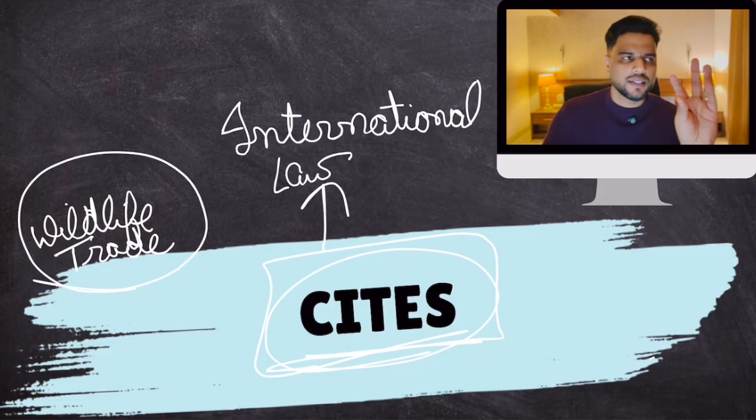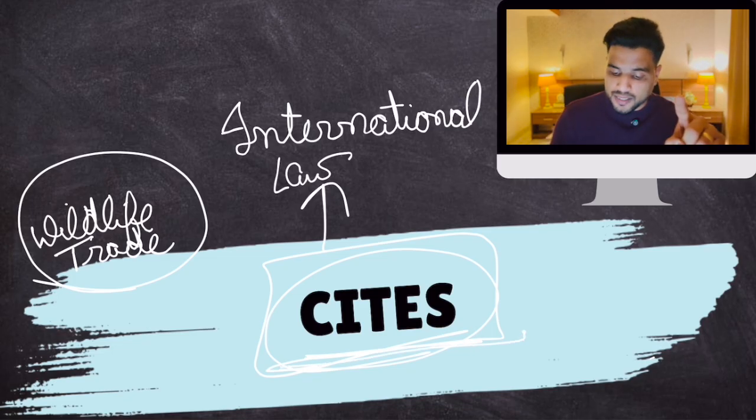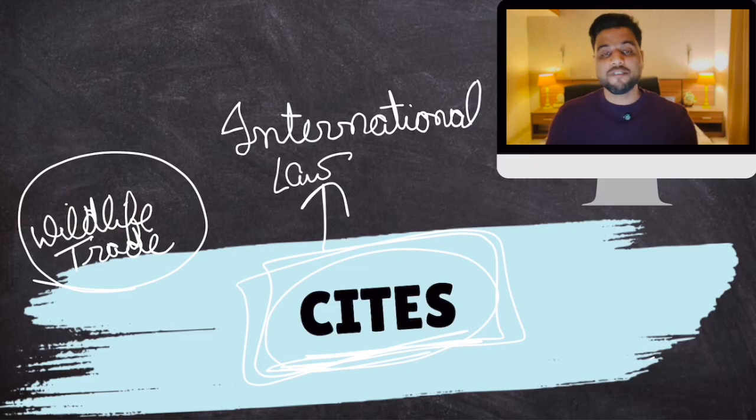Now, CITES basically regulates international wildlife trade. Look, there is wildlife trade that is permissible also, but there is wildlife trade that is illegal. Both come under CITES. You have to take a license for legal wildlife trade, and you have to control illegal wildlife trade. All of this is under CITES. So let's talk about CITES.